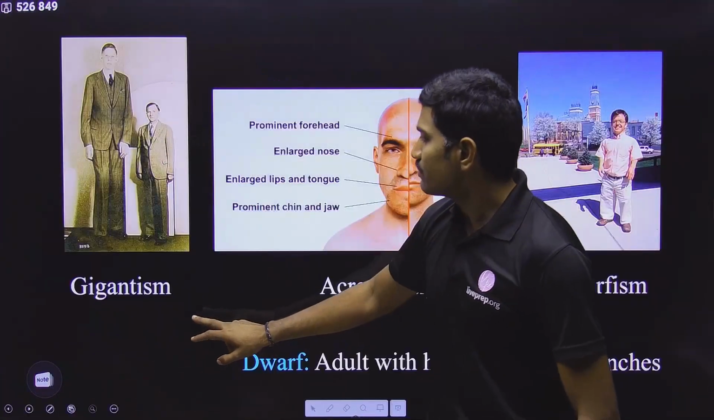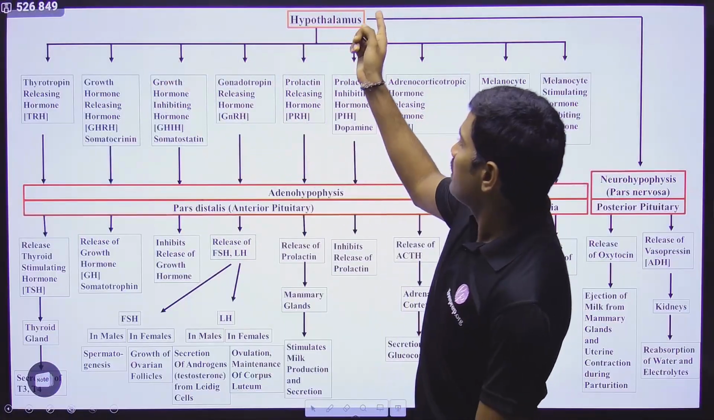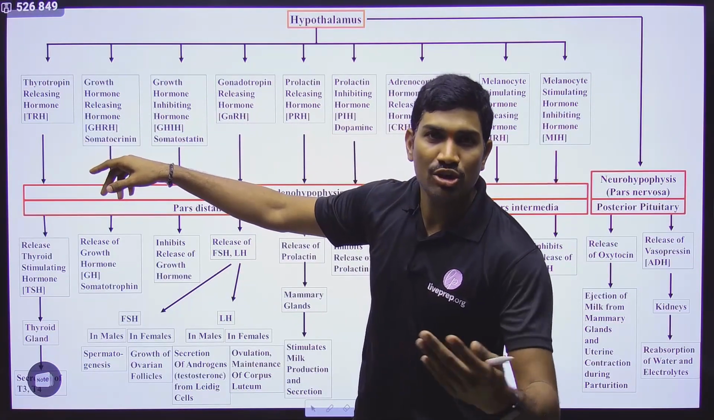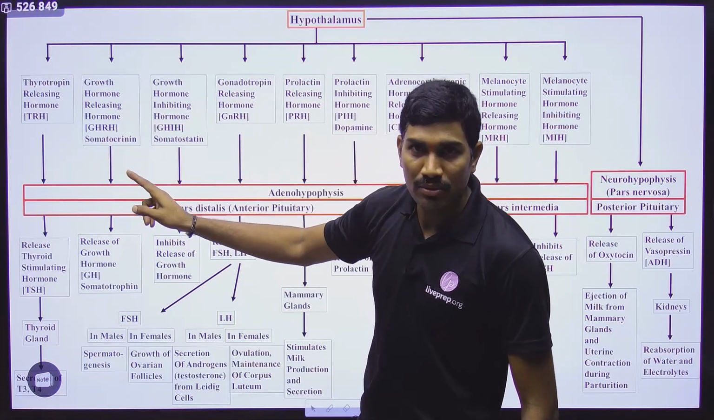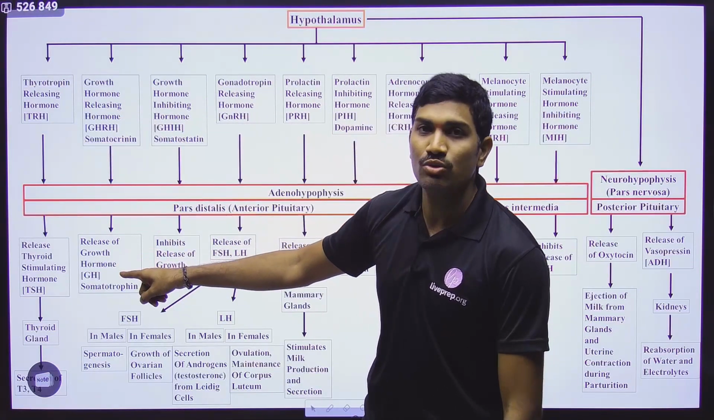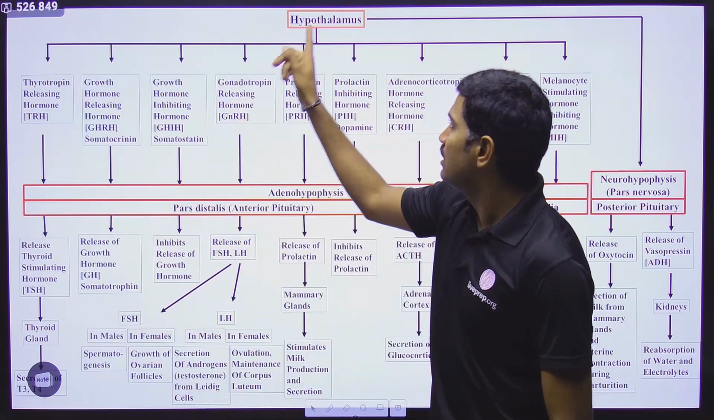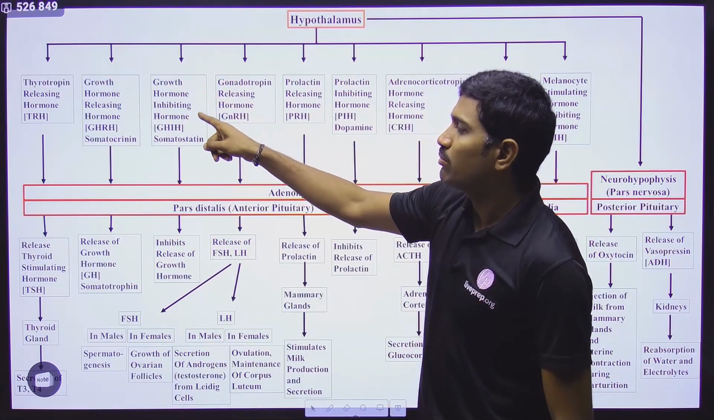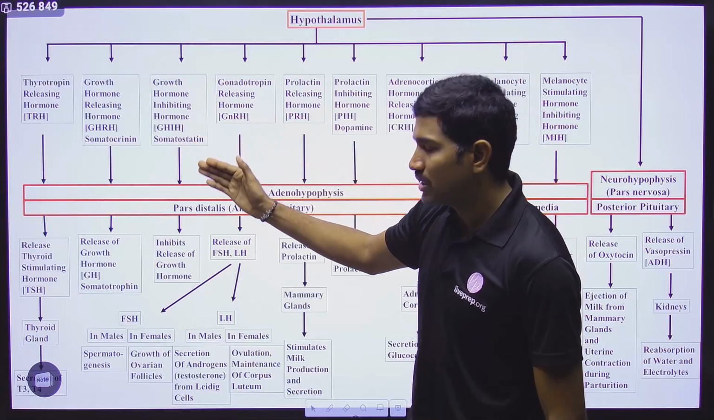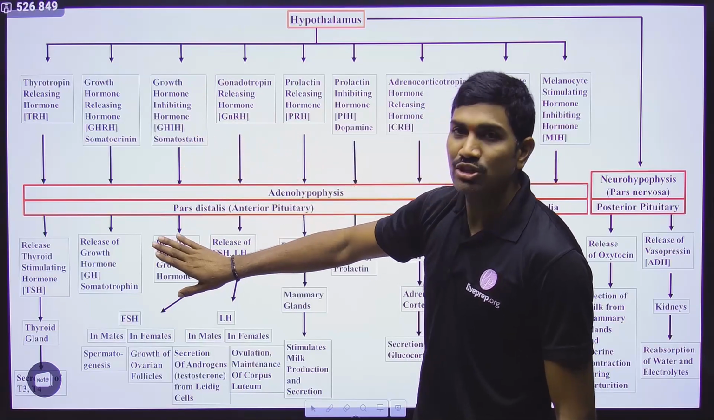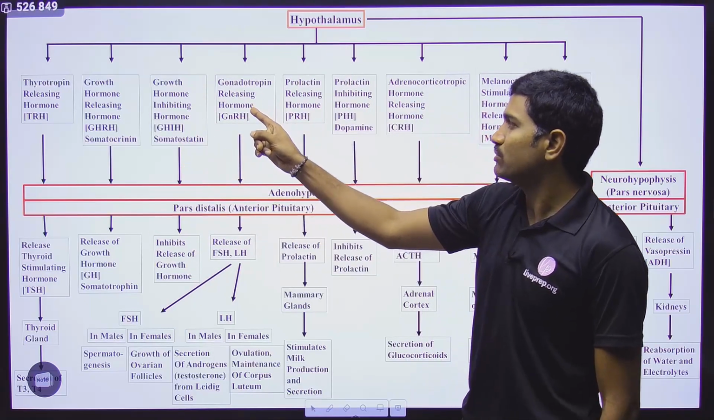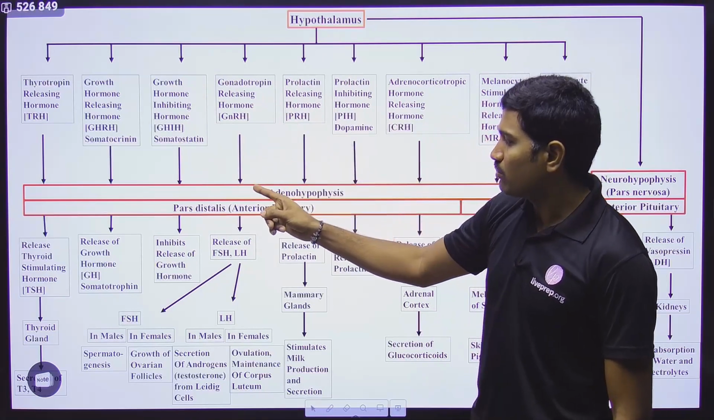Next one is from the hypothalamus, growth hormone releasing hormone is coming, so that it is acting on pituitary, so that pituitary will release growth hormone. Growth hormone will help in the growth of various organs. Next one, from the hypothalamus, growth hormone inhibitory hormone called somatostatin is coming, so that it will stop the release of growth hormone. Next one, from the hypothalamus, gonadotropin releasing hormone is released.